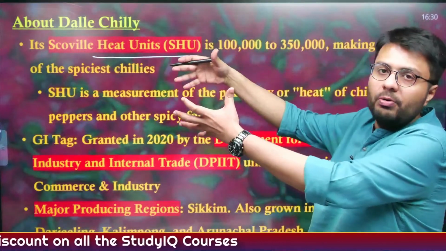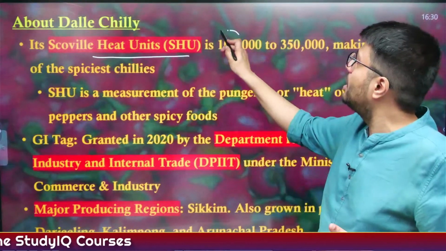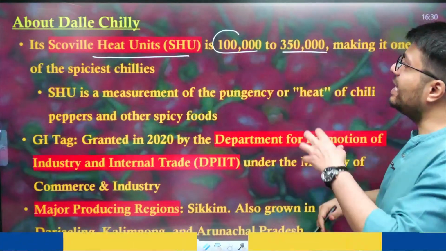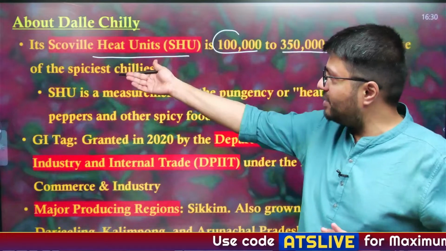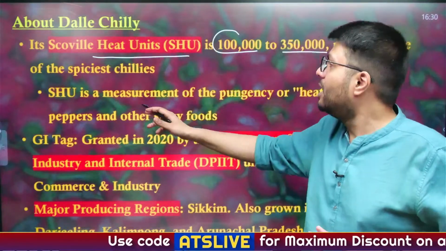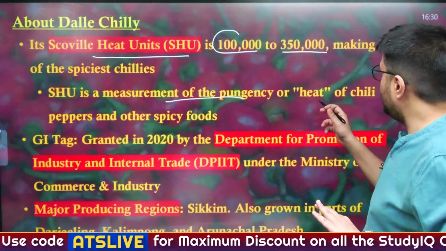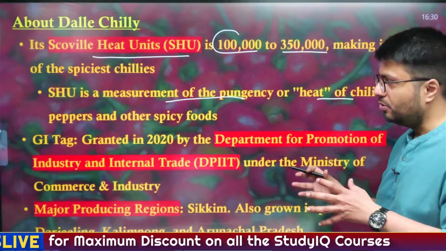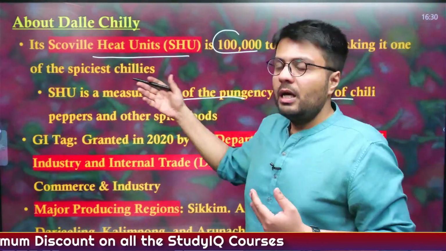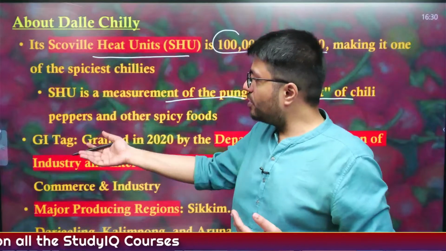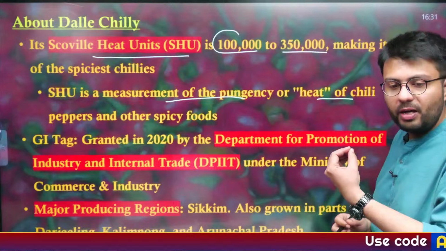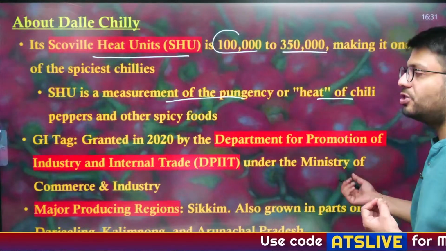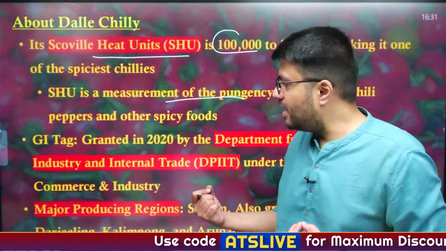In these Scoville Heat Units, the Dalle chili has about 1 lakh to 3.5 lakh SHU, which makes it one of the spiciest chilies in the world. Now, SHU, or Scoville Heat Units, is a measurement of pungency or the spiciness of a chili and other spicy foods. In terms of GI tag, this chili was awarded a GI tag back in 2020 by the Department for Promotion of Industry and Internal Trade, which functions under the Ministry of Commerce and Industry.